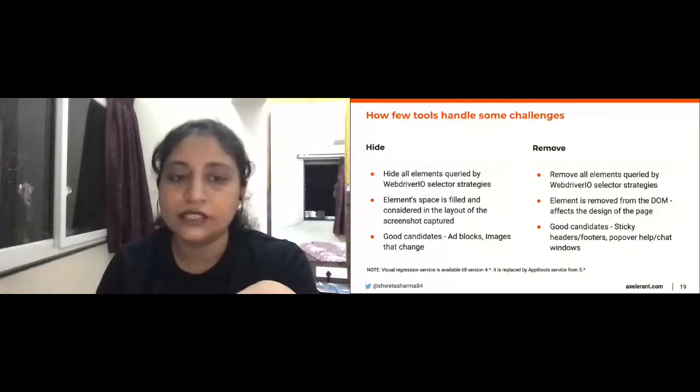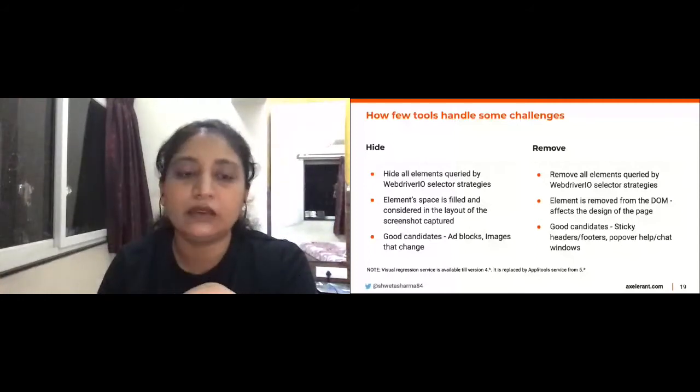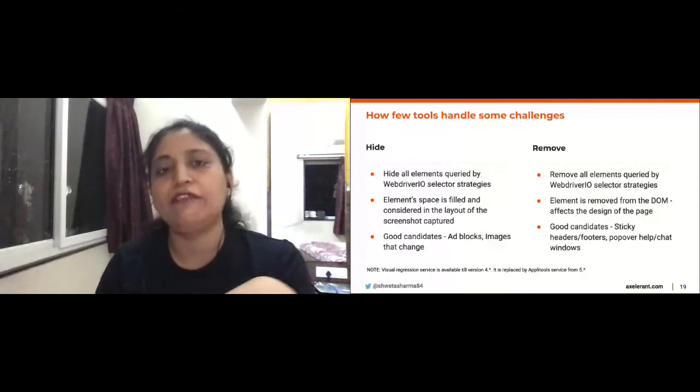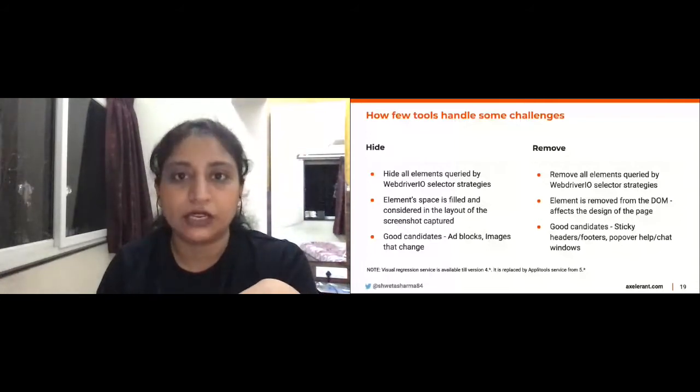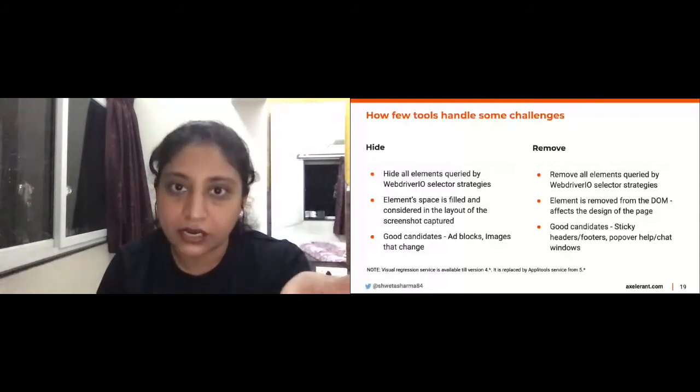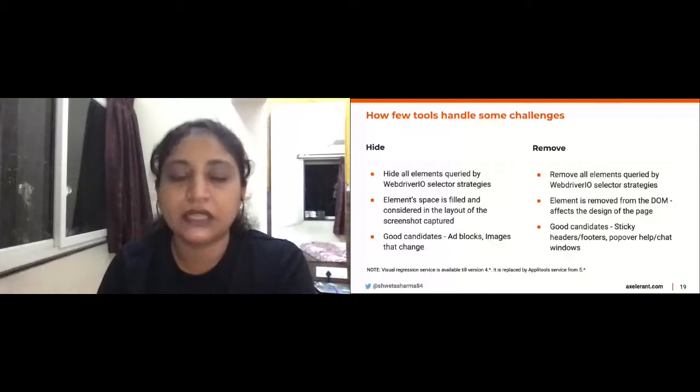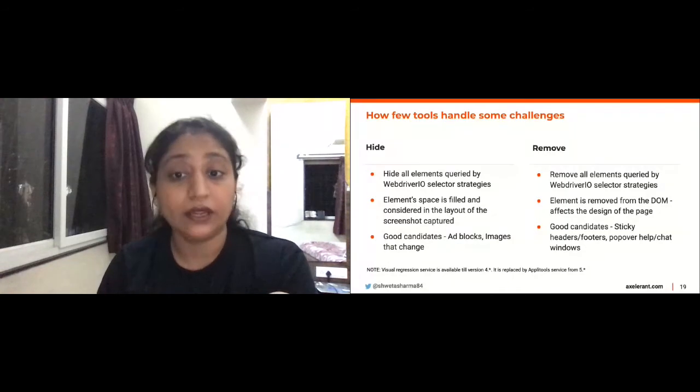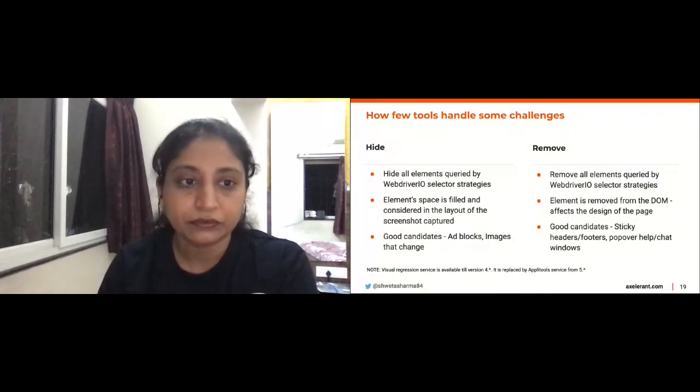Remove is another strategy, which completely removes the CSS element before capturing the screenshot. You should be careful while implementing the remove strategy. If we had used remove for the slideshow, it would have hampered the layout, which we don't want, right? The good candidates for remove would be sticky headers, footers, popovers, and help chats. So let's see how it is actually implemented.